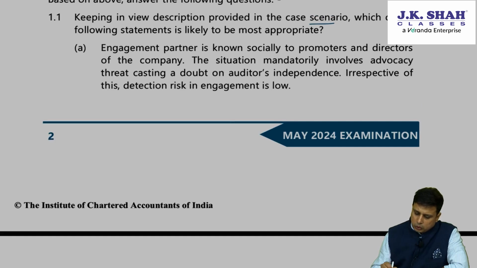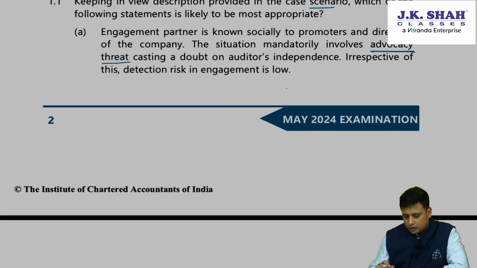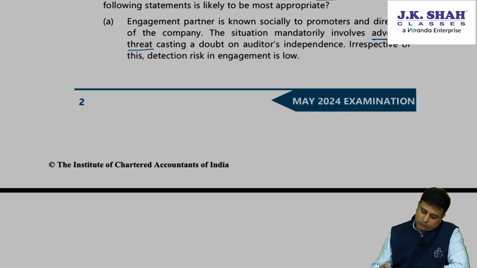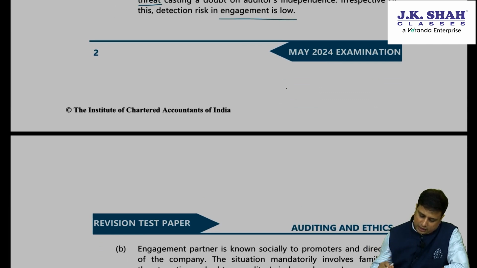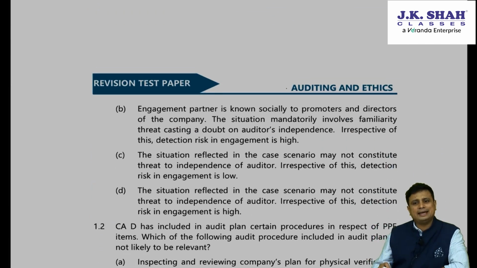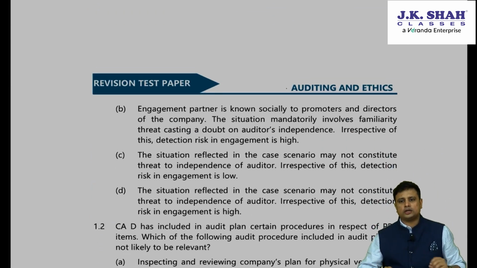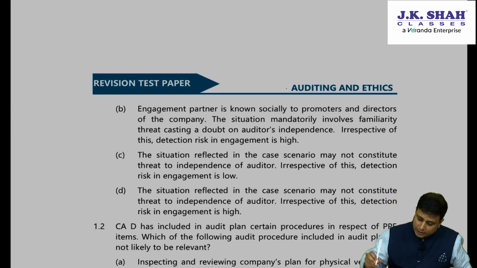Engagement partner is known socially to the promoters and directors of the company. The situation mandatorily involves advocacy threat, casting doubt on the auditor's independence irrespective of whether detection risk in the engagement is low. Second, engagement partner is known socially to the directors of the company. The situation involves familiarity threat.